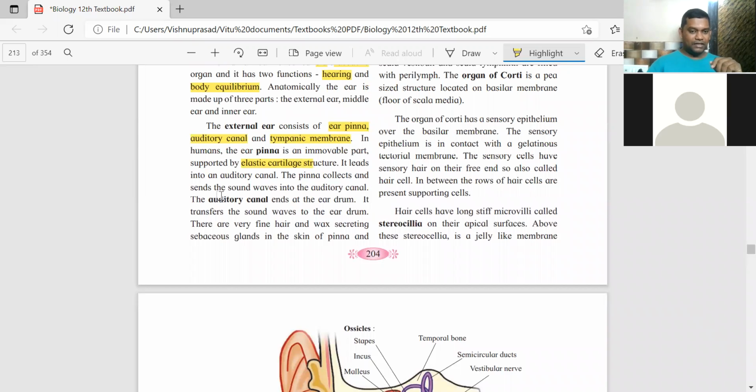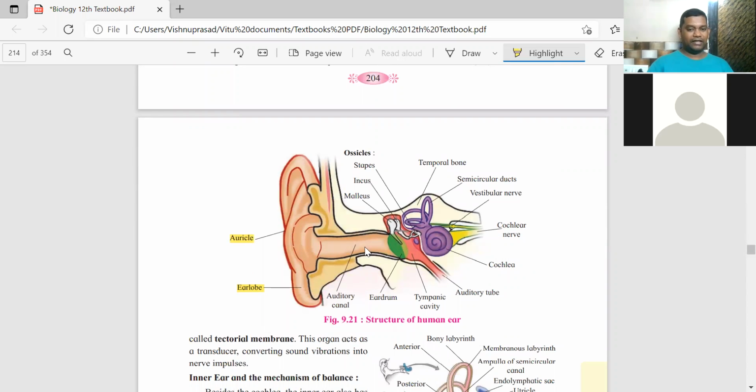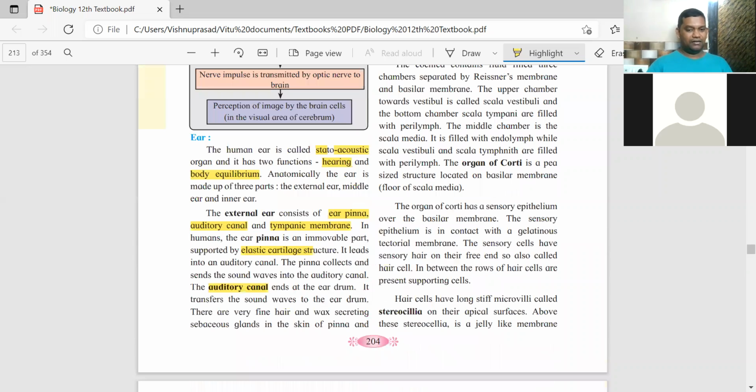Then just next to the ear pinna, you have the auditory canal. यहाँ से auditory canal. So whatever sound wave is selected, it passes through the auditory canal. This is lined by wax secreting cells. There are glands, fine wax as well as wax secreting glands, also called the sebaceous glands.